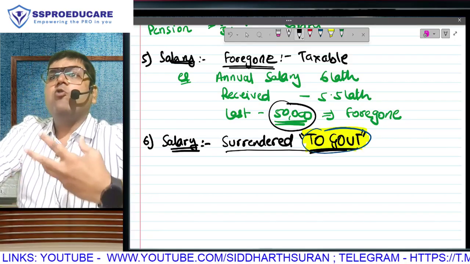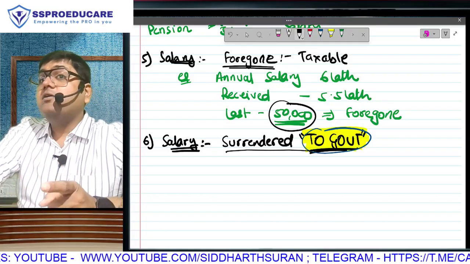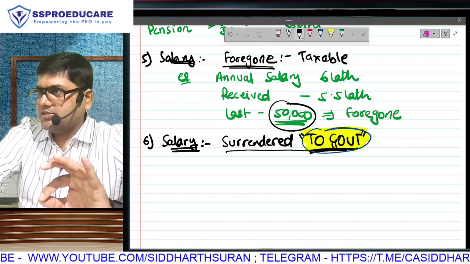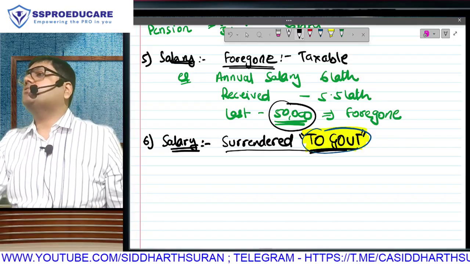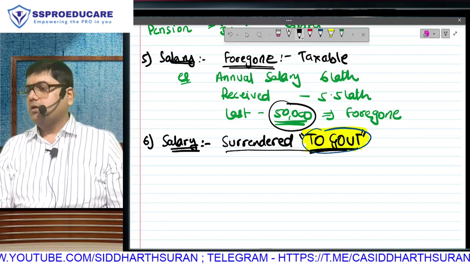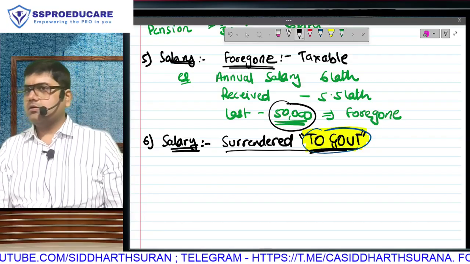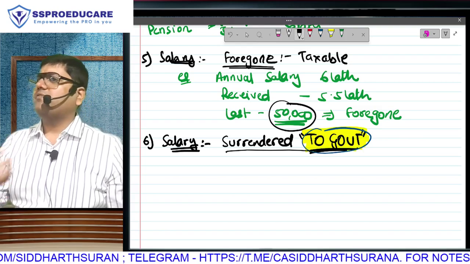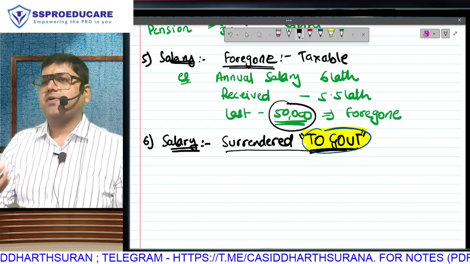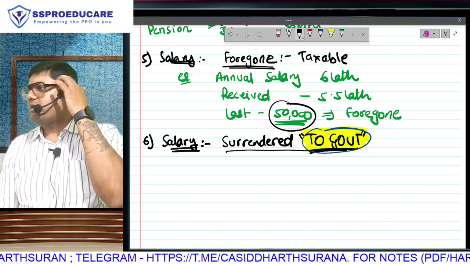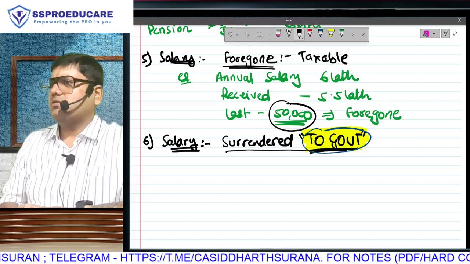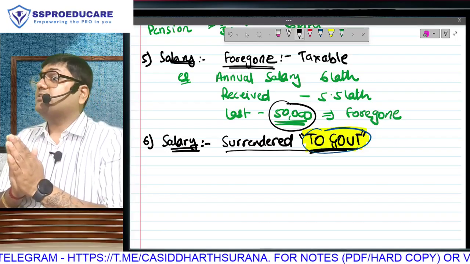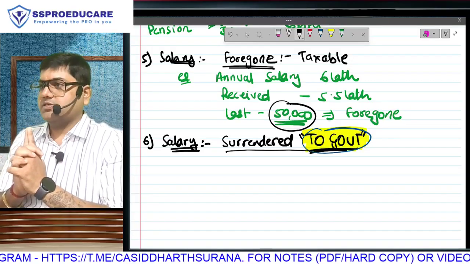What is the name of the law? Voluntary Surrender of Salary Act, under which the Chief Minister of the state, whoever is the Chief Minister, will make a request to the people living in the state that our state is undergoing some calamity, whether it is floods or our state was the most affected when it came to COVID-19. Lot of things are wrong in our state. We request people of our state. Who is requesting? Chief Minister of the state.